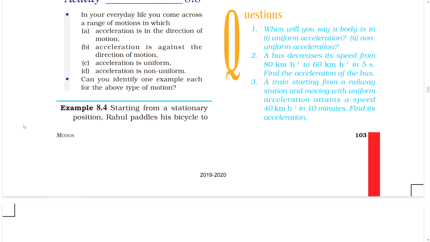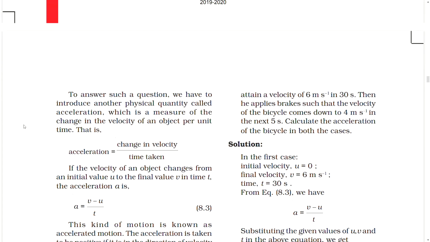Example 8.4. Starting from a stationary position, Rahul pedals his bicycle to attain a velocity of 6 meters per second in 30 seconds. Then he applies brakes such that the velocity of the bicycle comes down to 4 meters per second in the next 5 seconds. Calculate the acceleration of the bicycle in both the cases.